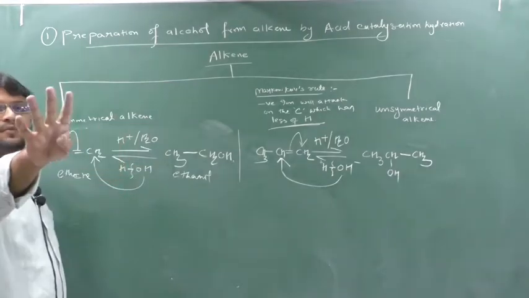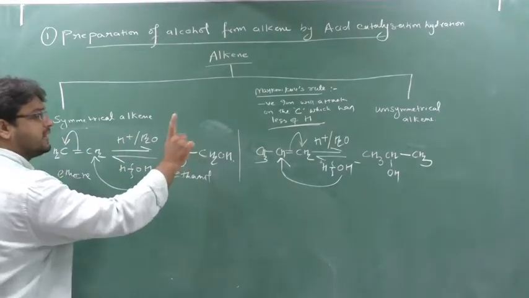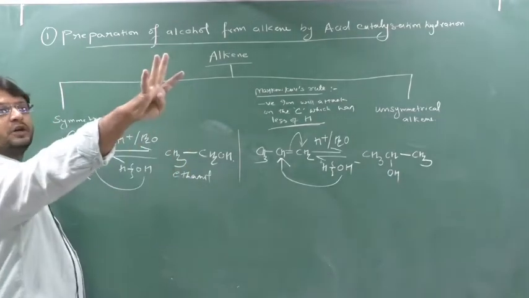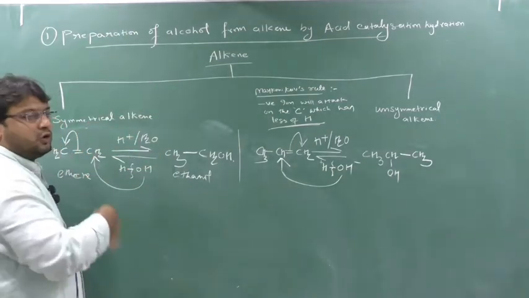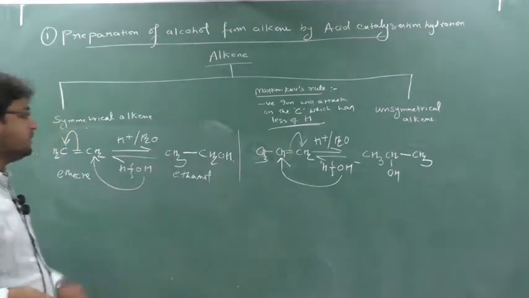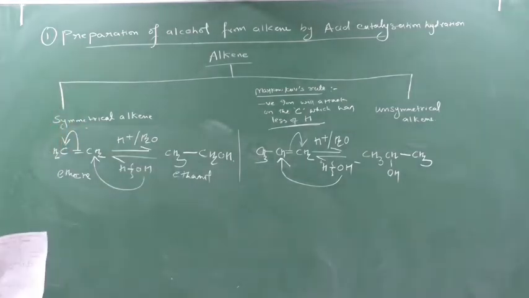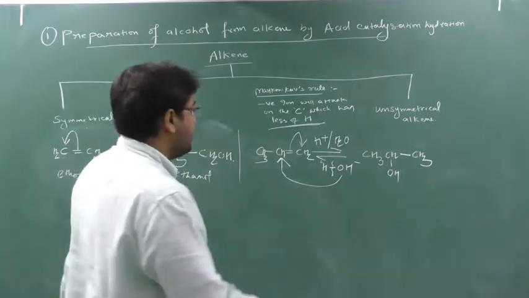See, carbon can make a maximum of 4 bonds. So 1 bond with this carbon and 3 bonds with hydrogen. So in total, 4 bonds, 4 valency for carbon. So carbon has no less, no more, so no charge will come on this. Are you understanding or not? See, shall I explain once more what happens?